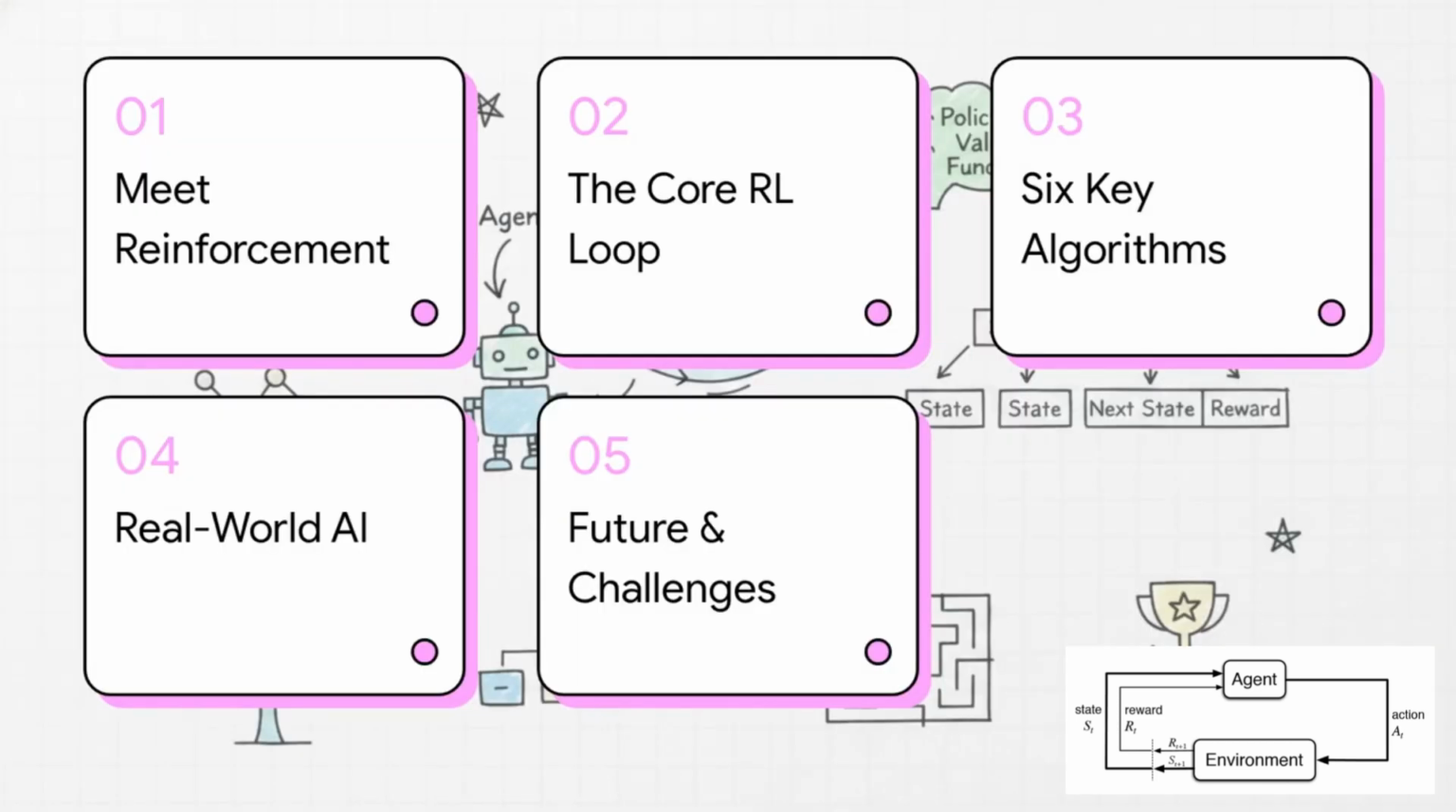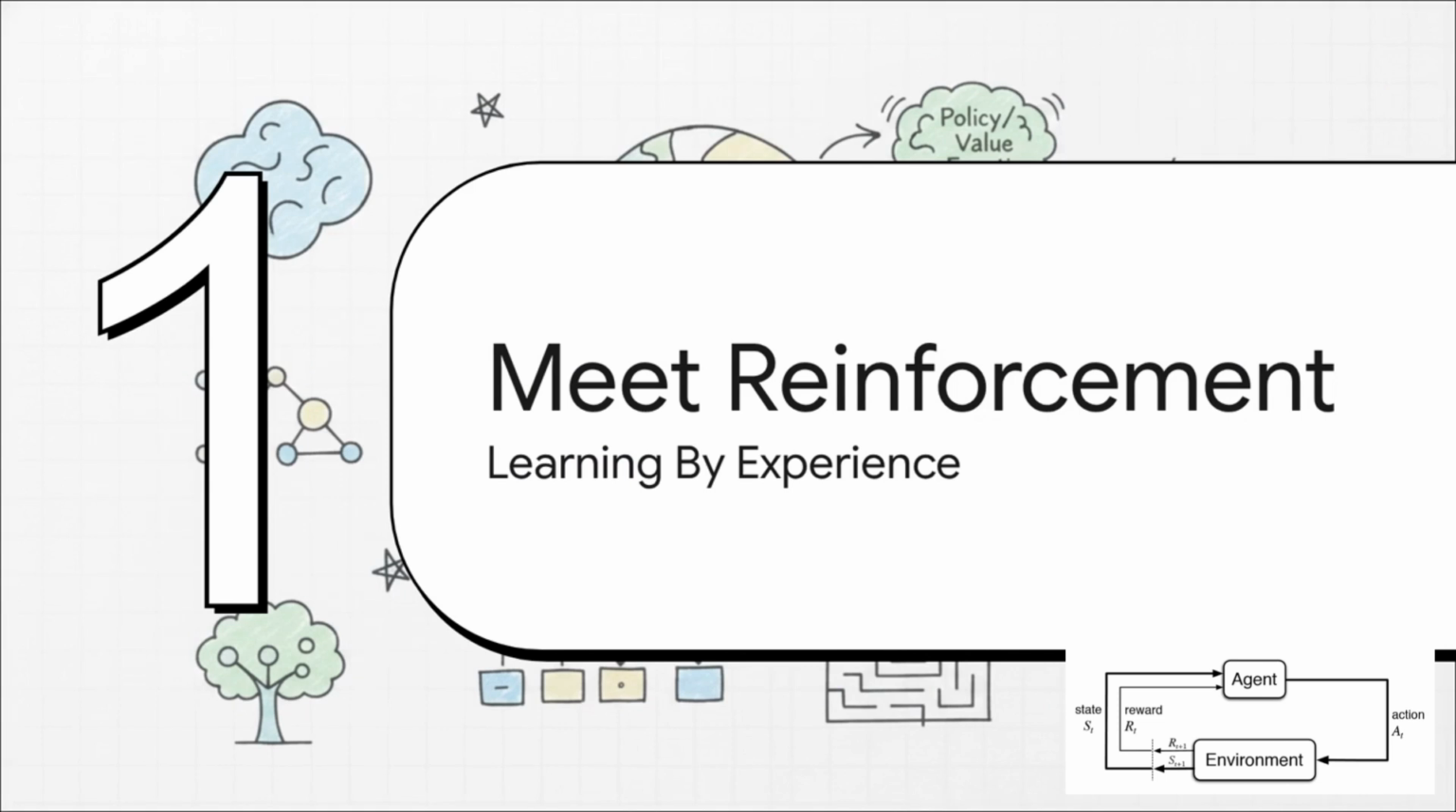So here's our game plan. First, we'll officially meet reinforcement learning. Then we'll look at the core RL loop, followed by a deep dive into 6 key algorithms. Finally, we'll explore real-world AI successes and wrap up with the challenges and the future of this tech. Let's get to it. Section 1.